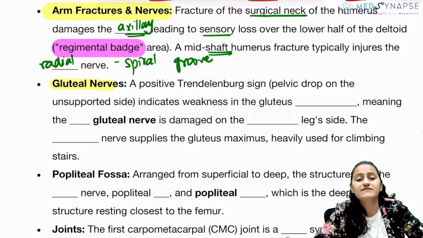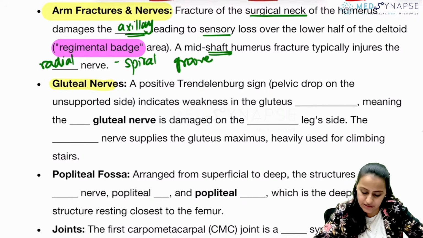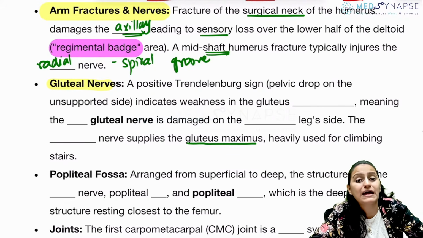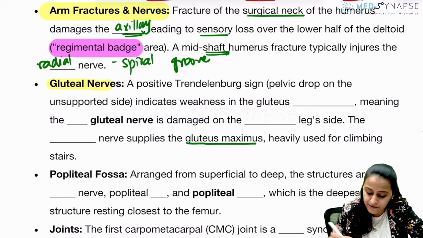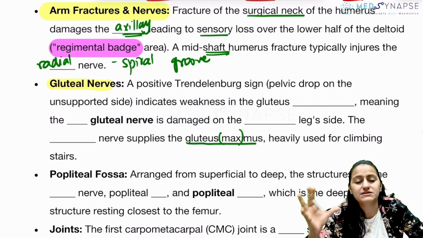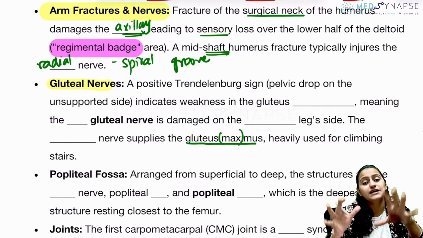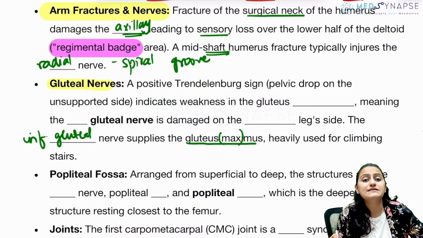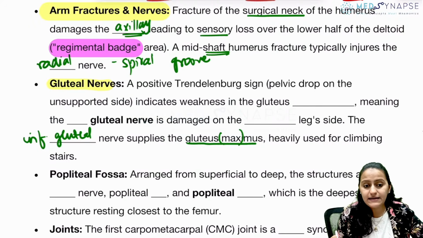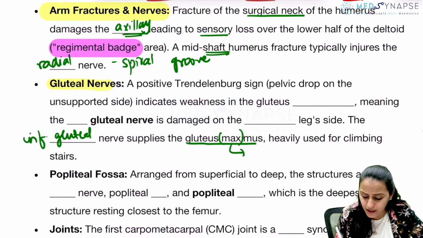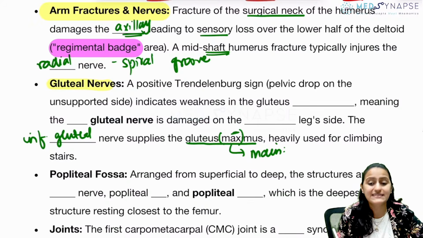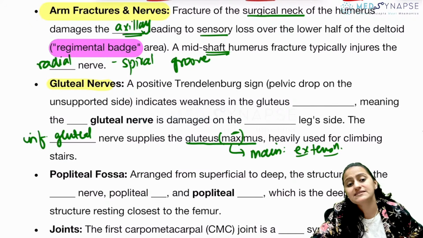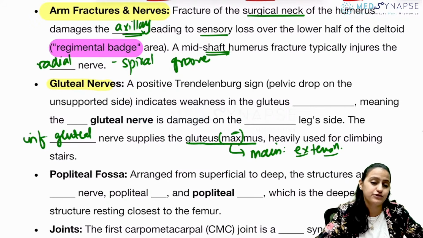Going to the gluteal nerves, superior gluteal nerve and inferior gluteal nerve, right? Out of this, the gluteus maximus is supplied by what nerve? Inferior or superior gluteal nerve? Remember it with the mnemonic: maximus, only the name is big, the darshan is small, small means inferior. It is the inferior gluteal nerve which supplies gluteus maximus, right? And what is the main action of maximus? Remember, max is ax. It is extension. Hip extension is the major action. It is not hip abduction, which is the primary action of gluteus maximus.